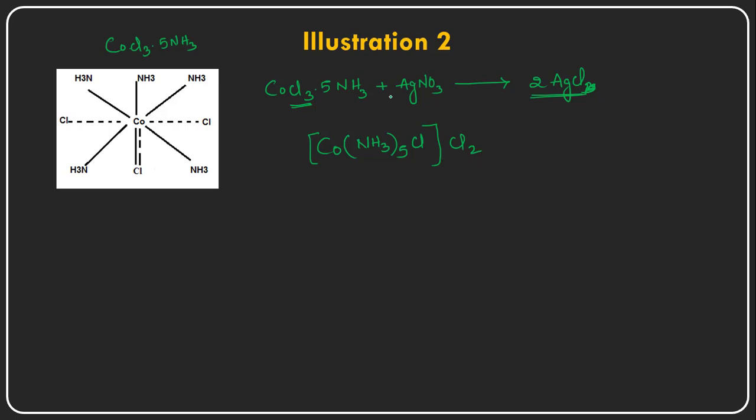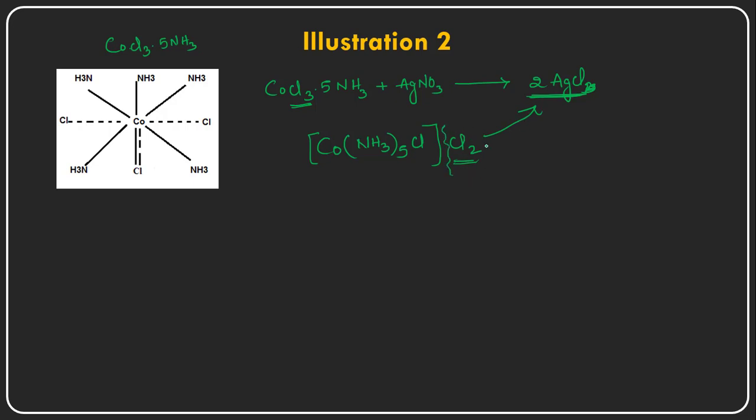Because of this reason, only 2 chlorides precipitate with the silver nitrate.